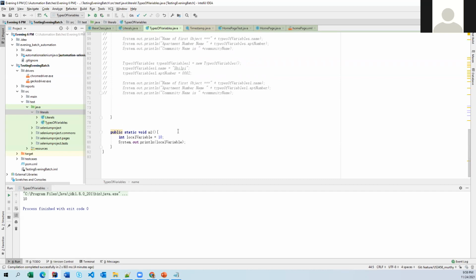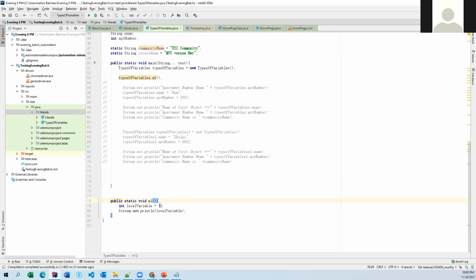And also, without initializing local variables, you cannot use those local variables. And also you cannot access these local variables outside of this block. It can be anything: a regular block, a function or a constructor. That local variable must be used within that block only. You cannot go beyond that block. You cannot use it outside of this block.